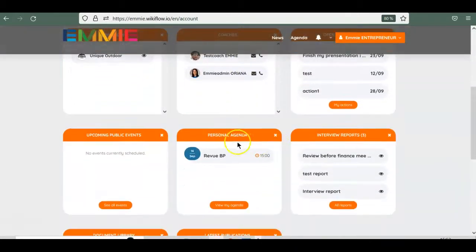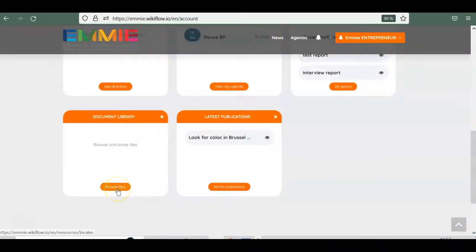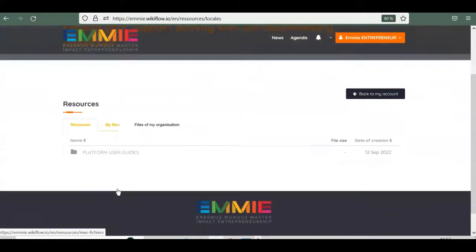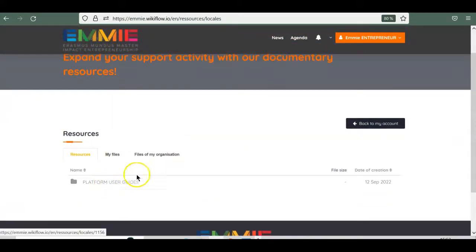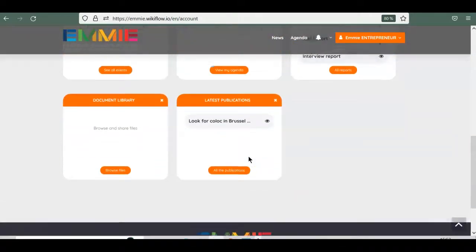You also have access to documents where you will find a user guide and a link for this video. You can exchange with the community via the publication.